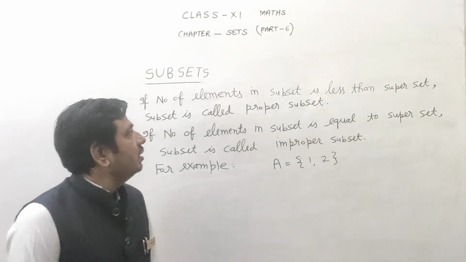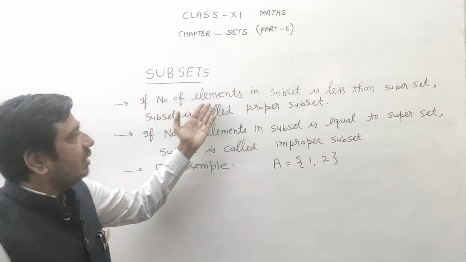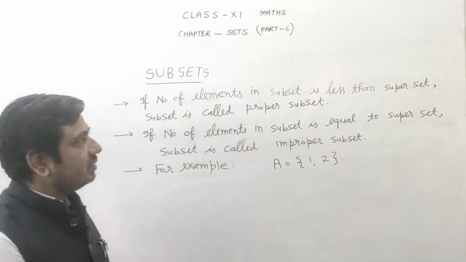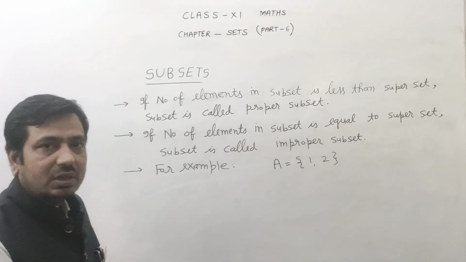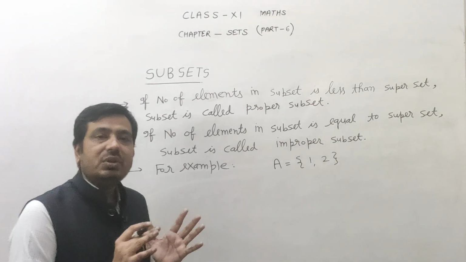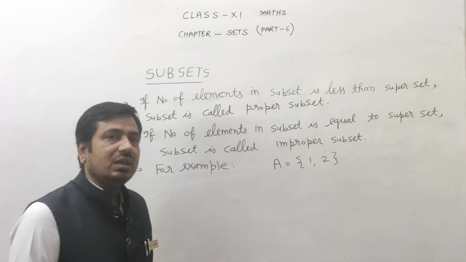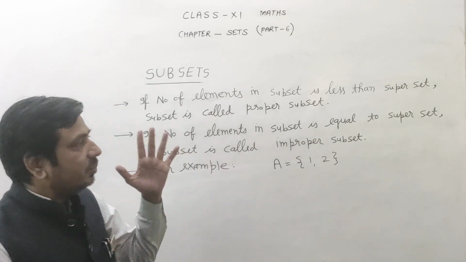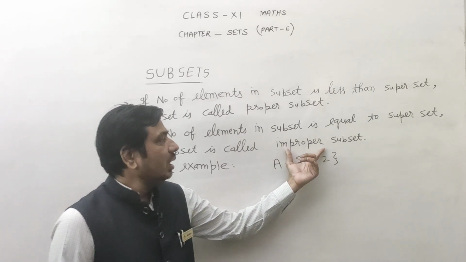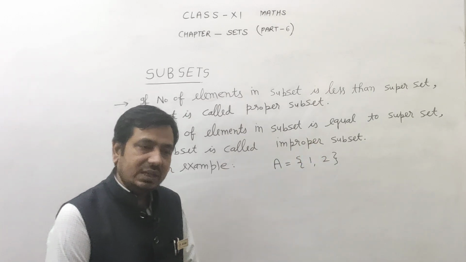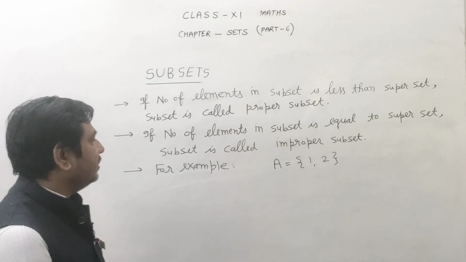Class, if the number of elements in the subset is less than the superset, then subsets are called proper. Whereas if the number of elements in the subset is equal to the number of elements in the superset, then the subset is called improper subset. Okay class? Now let's take one example.